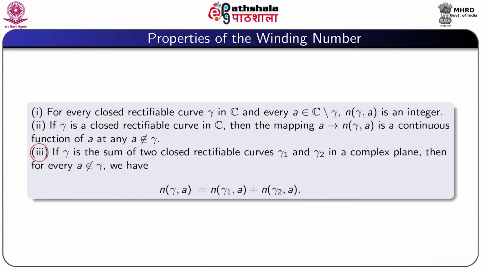Number 3: if γ is the sum of two closed rectifiable curves γ1 and γ2 in the complex plane, then for every A not on γ we have n(γ, A) is equal to n(γ1, A) plus n(γ2, A).